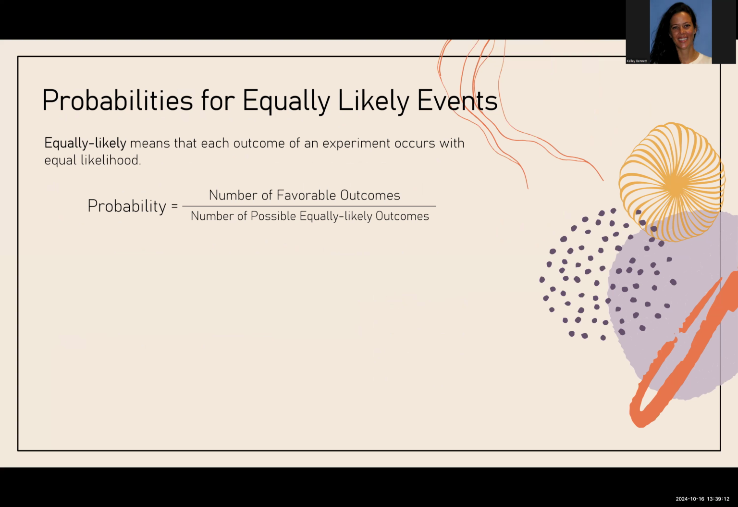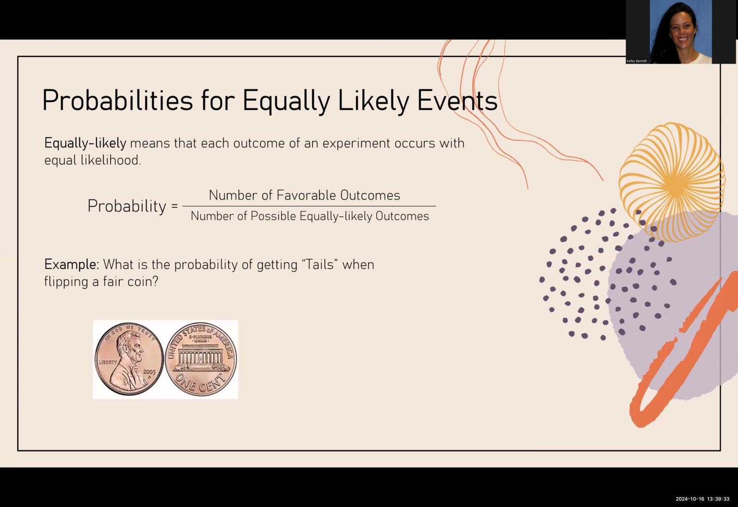Probabilities for equally likely events are set up as a basic fraction. Equally likely events means that each outcome of an experiment occurs with equal likelihood. And the way that you set up your fraction is you take the number of favorable outcomes and you divide it by the total number of possible equally likely outcomes.